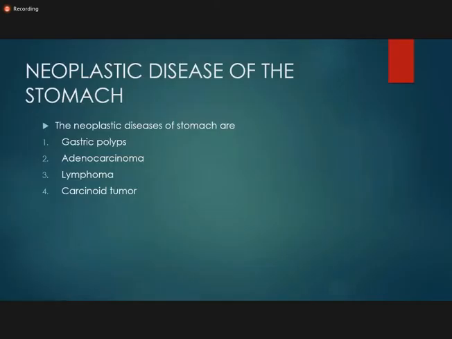So till now we have discussed the inflammatory diseases related to the stomach, that is acute gastritis, chronic gastritis, and the peptic ulcer. And now I'm coming towards the neoplastic diseases of the stomach. The neoplastic diseases of the stomach are gastric polyps, adenocarcinoma, lymphoma, and carcinoid tumors. But among these, the most important are the gastric polyps and the adenocarcinoma of the stomach.